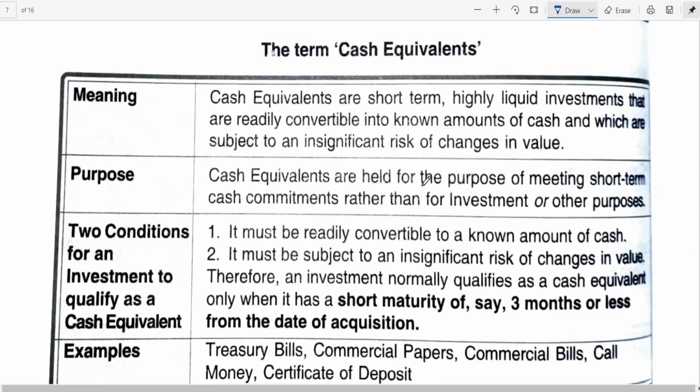You purchase preference shares in a company, and after buying those shares, within a few months they are going for redemption of preference shares. I think that can be taken as cash and cash equivalent because within a short span of time you may get the money, and there is insignificant risk. That is what has been mentioned.